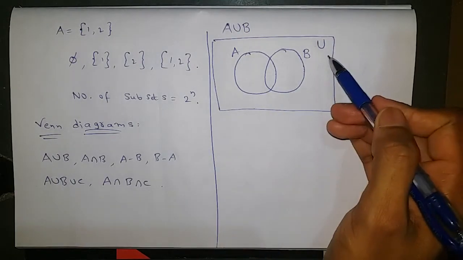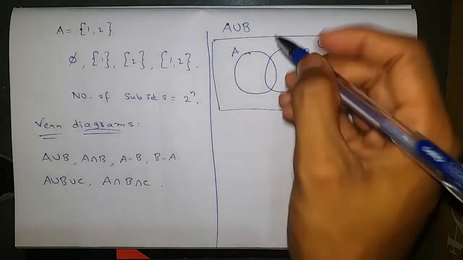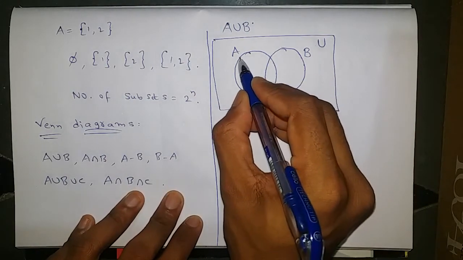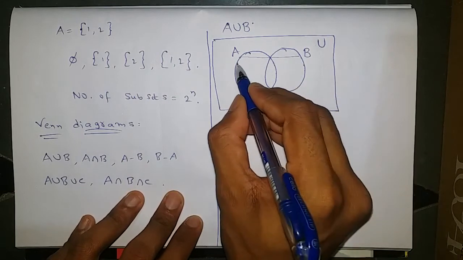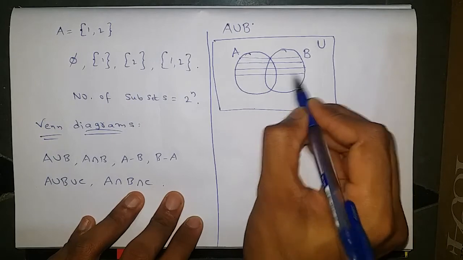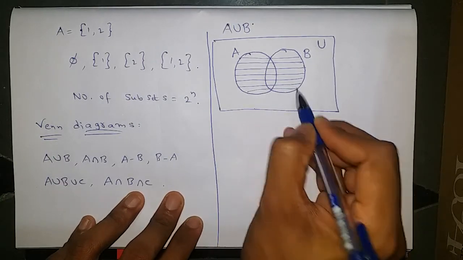In the universal set we have 2 sets, A and B. A union B means together or combined, so just combine both the circles. This is the representation of A union B.